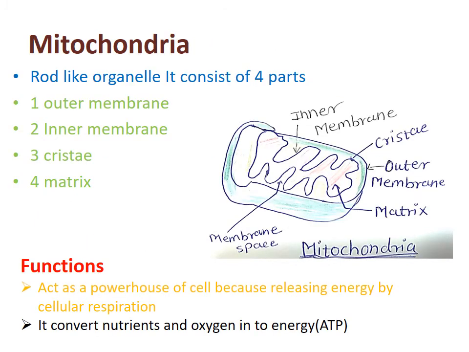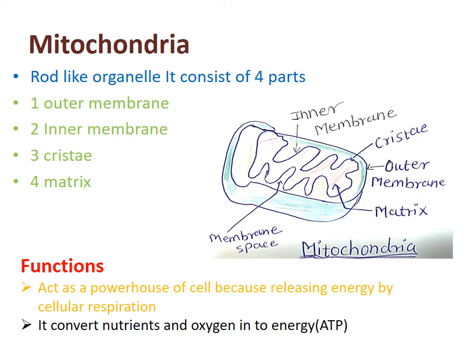Next, our discussion topic is mitochondria. Mitochondria is also a very important organelle of the cell. It is a rod-like organelle that consists of four main parts. You can see in the diagram, this is a diagram of mitochondria.